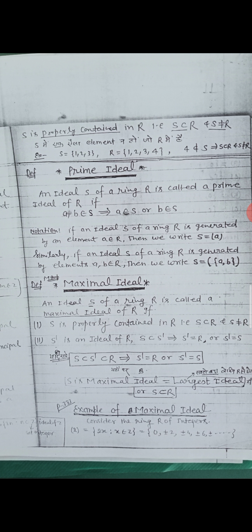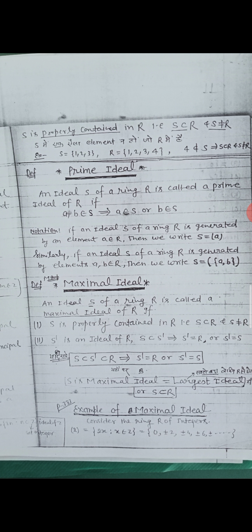Now the quotient ring. Let S be an ideal of a ring capital R. Let R/S denote the family of cosets of S in capital R, that is, R/S = {S + a such that a belongs to R}. Let S + a, S + b be arbitrary elements of R/S.